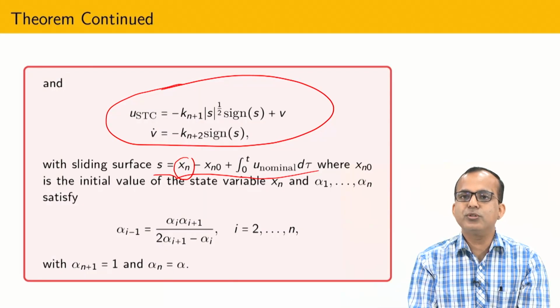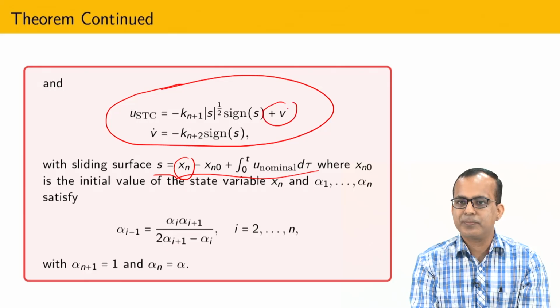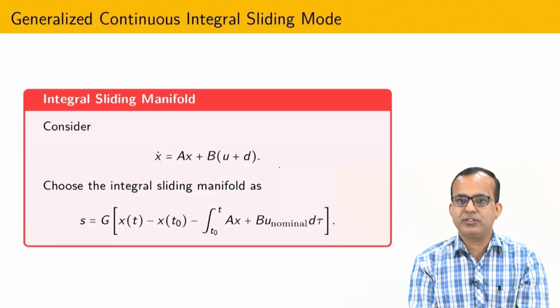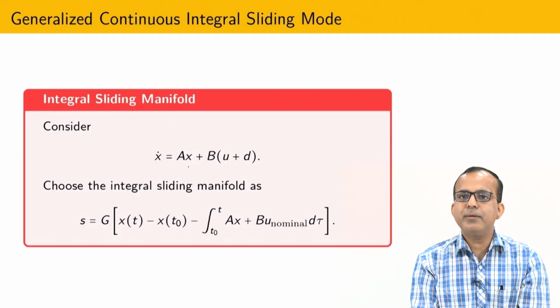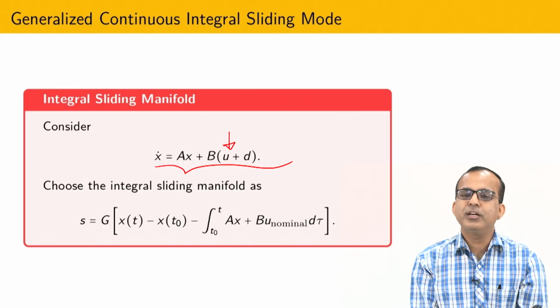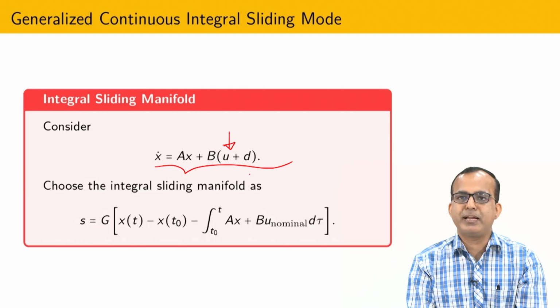Why is the discontinuity going to lie on a higher derivative? Because you can see that this integral term, so this is a differential integral equation. So if you convert it into a differential equation, then obviously on a higher order derivative I have some kind of discontinuity. Now you can apply this kind of idea even if here you replace it with any kind of control. Since I am talking about higher order sliding mode control, for that reason I need a nominal control that is finite time stable.